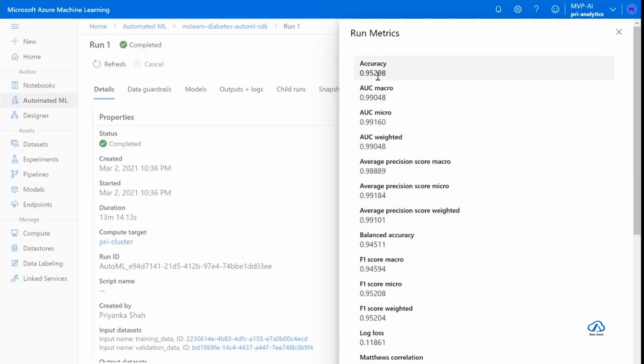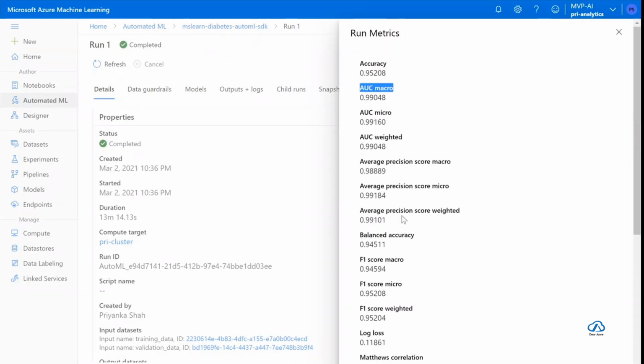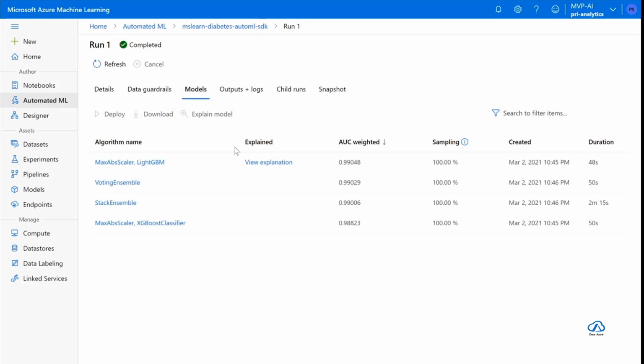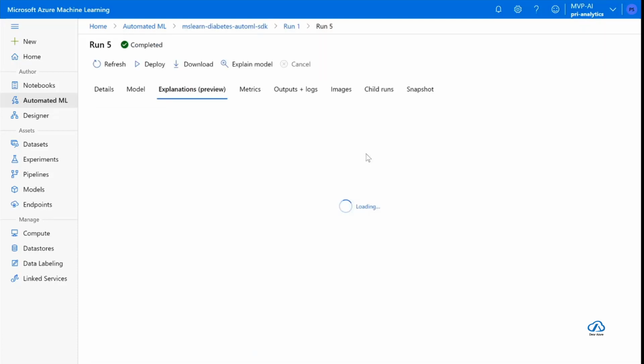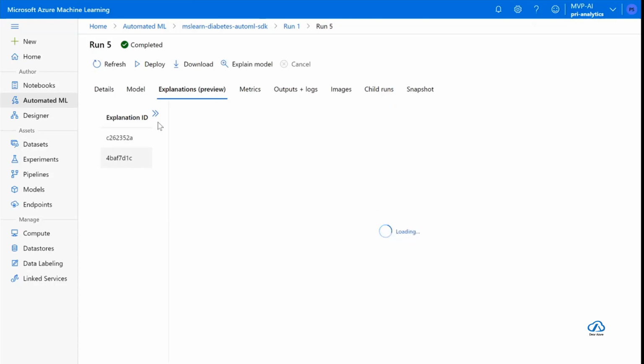Accuracy was 95%, which was the metric I had specified. Other metrics were also computed, with scores and percentages given. And when I go to the model, because I asked automated ML to explain why this model was chosen, I can view an explanation.